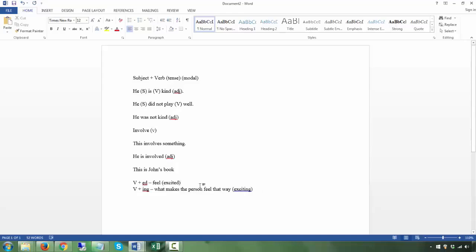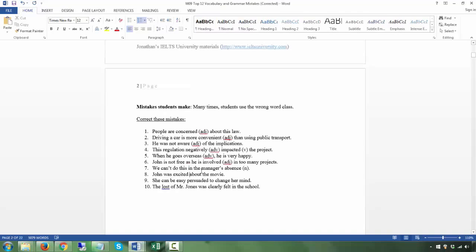Of course, if you put the ed after a verb, it could be the past simple tense too. Every time you put an ing does not make it an adjective, but I'm saying that this is one way you could possibly form an adjective for many verbs. Putting an ed after the verb is one way you could possibly form an adjective, but a verb with the d or ed could also signify the past simple tense. It does not always mean that it is the adjective. Let's go to, this is excited, this is adjective.